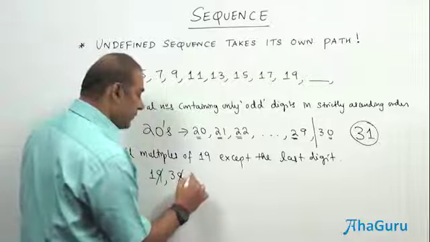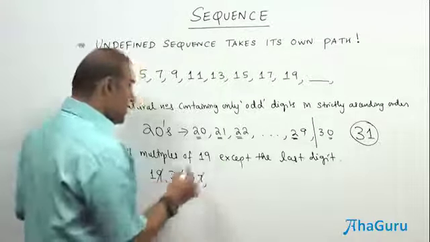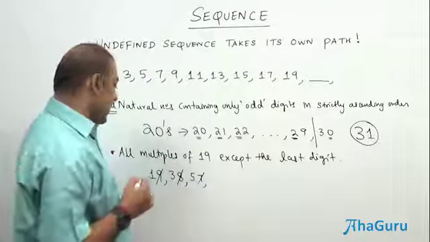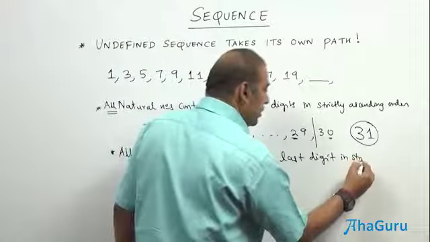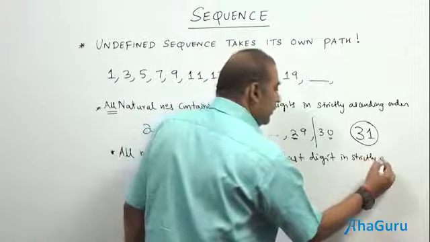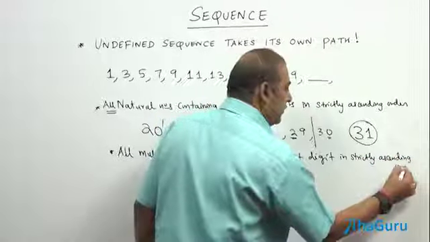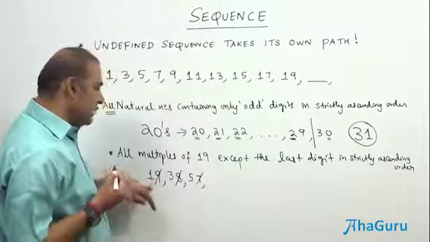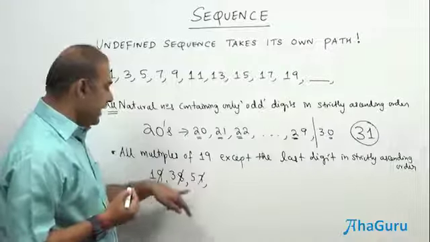If you take 57, which is a multiple of 19, you should not take 7, because we are writing all multiples of 19 except the last digit, of course in strictly ascending order. That is also important, because if you don't mention the order, then it may go zigzag. So it is better you write in ascending order. Then the first term will be 1, because that is the first multiple of 19. The second multiple of 19 is 38, but you are not going to take 8.